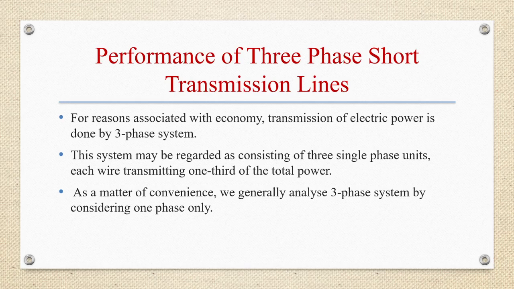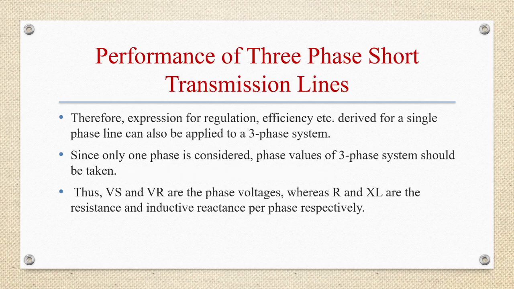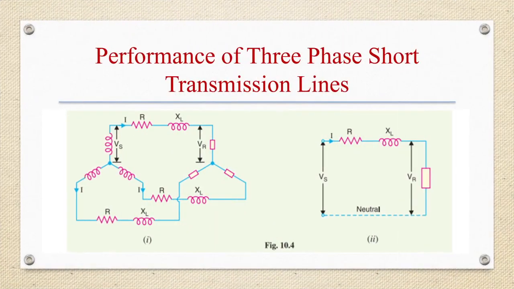So as a matter of convenience, we generally analyze a three-phase system by considering one phase only. Expressions for regulation, efficiency, etc. derived for a single-phase line can also be applied to a three-phase system. Since only one phase is considered, phase values of the three-phase system should be taken. So Vs and Vr are the phase voltages, R and XL are the resistance and inductive reactance per phase respectively.